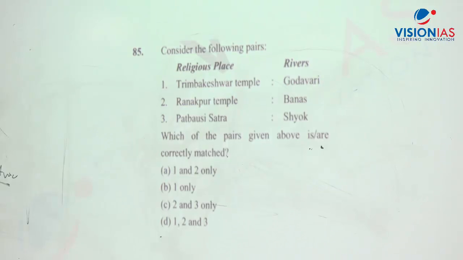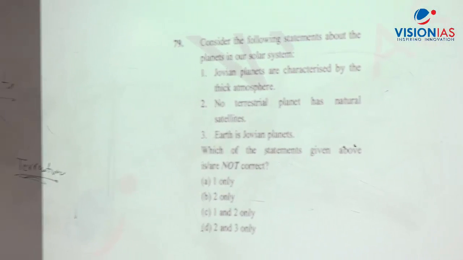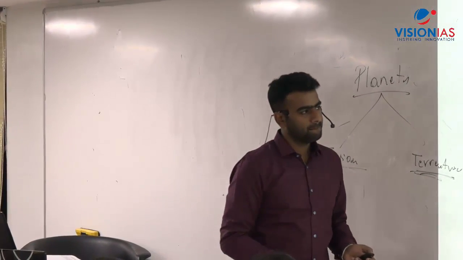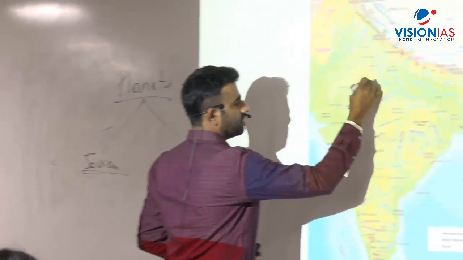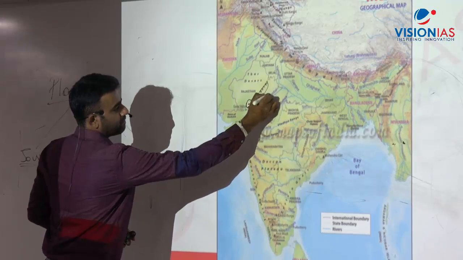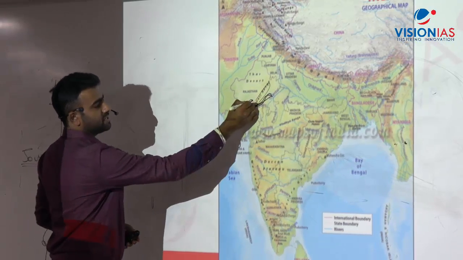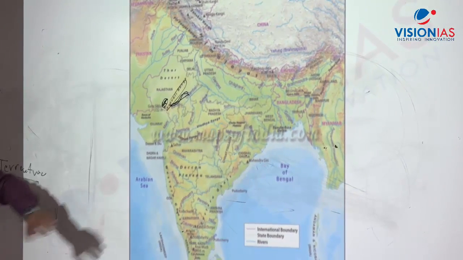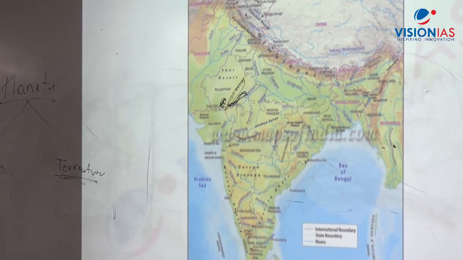Where is this located? Rajasthan. Rajasthan, on the western side of the Aravalis, Pali district. Yeah, on the western side of the Aravali. Here it is located. But if you see, it is easy to see that the Banas river is on the eastern side and this place is located on the western side. So this Banas river cannot originate from this place.